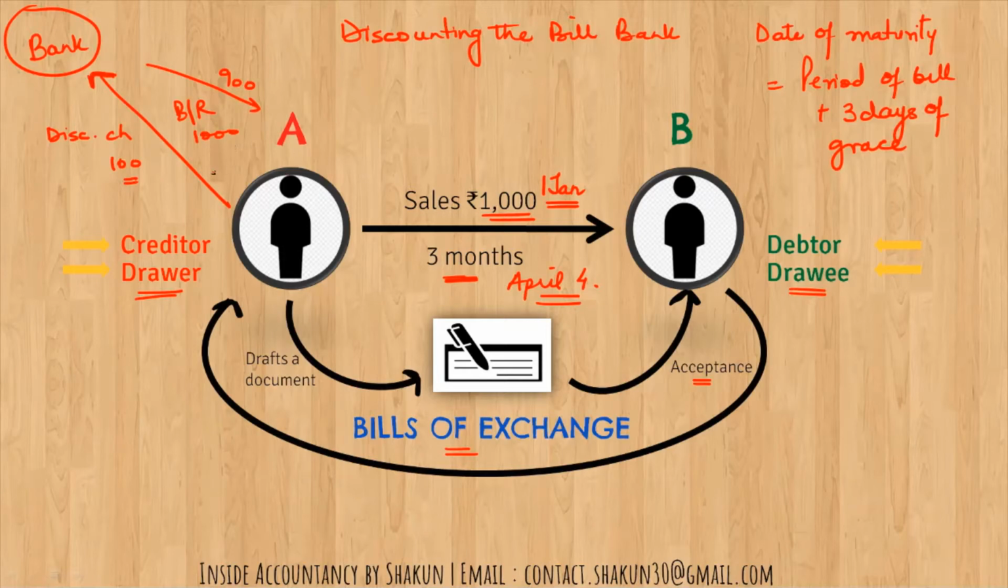A can give the bills receivable to the bank, get it discounted, and the bank will charge some discount and give the money to A on the same day when the bill is discounted. So when is this 900 being given to A?